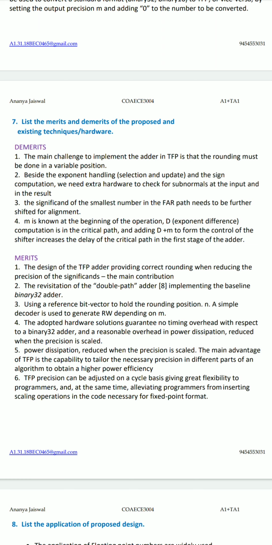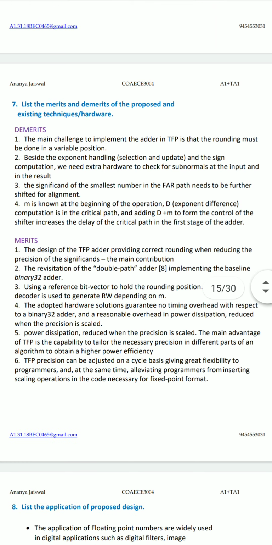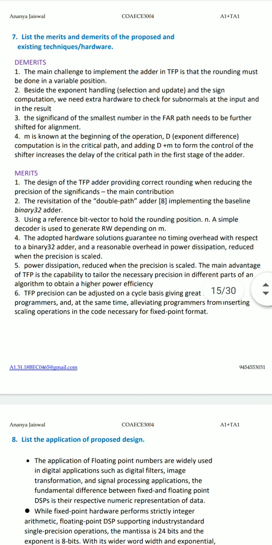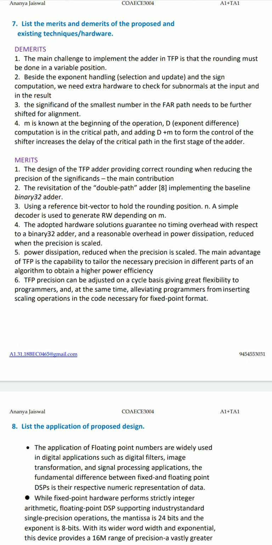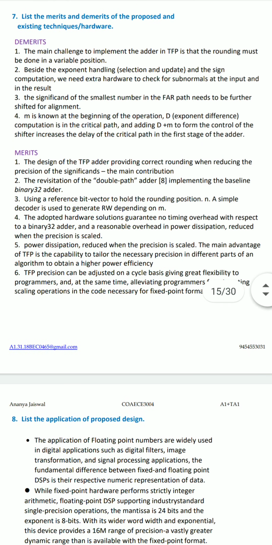Coming to the merits, the design of the TFP adder provides correct rounding when reducing the precision of the significand, a revisitation of the double path adder implementing the baseline binary32 adder, using a reference bit vector to hold the rounding position. A simple decoder is used to regenerate RW depending on m. Similarly, we have other merits as listed in points 4, 5 and 6, and I would kindly request you to go through the points.